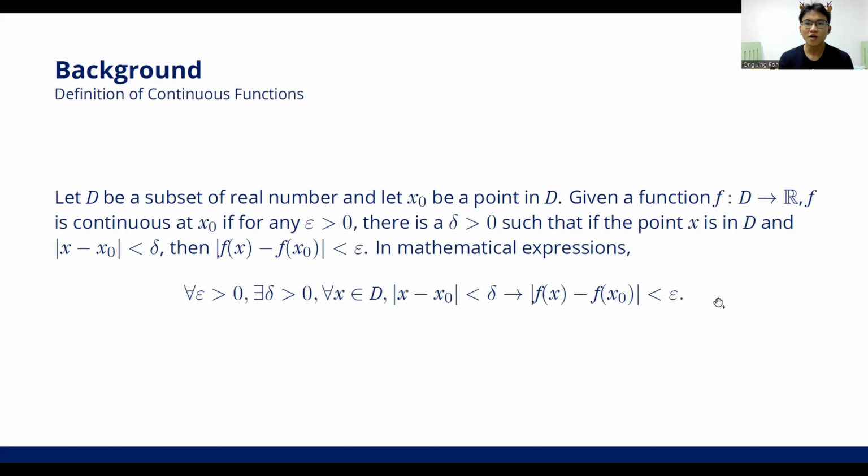Now, the definition of continuity is more rigorous as shown in the slide. We let D be a subset of real number and let x0 be a point in D. A function f from the set to real number is continuous at x0 if, for every epsilon bigger than 0, there is a delta bigger than 0 such that if the point x is in the domain D and the absolute of x minus x0 is smaller than delta, then the absolute of f(x) minus f(x0) is smaller than epsilon. To have better understanding, the mathematical expression of the definition of continuous function is shown in the slide.